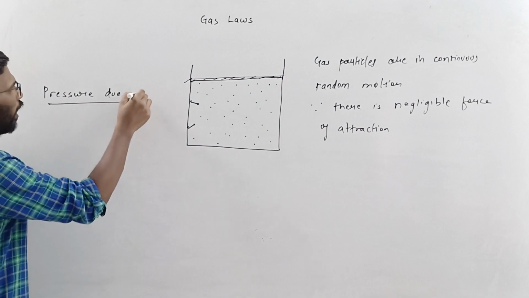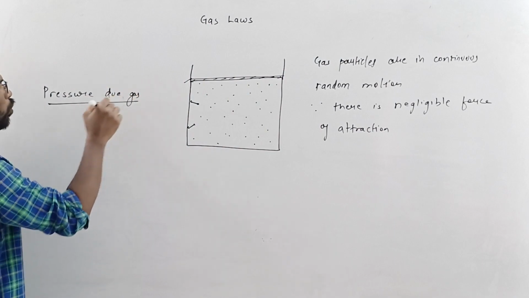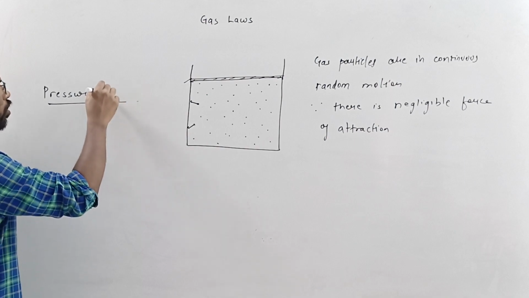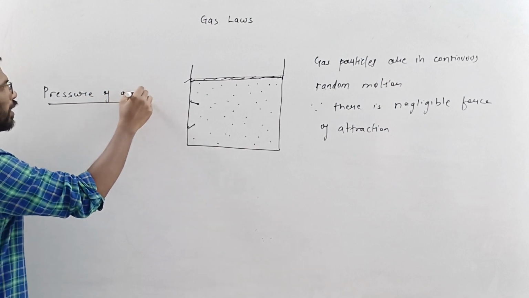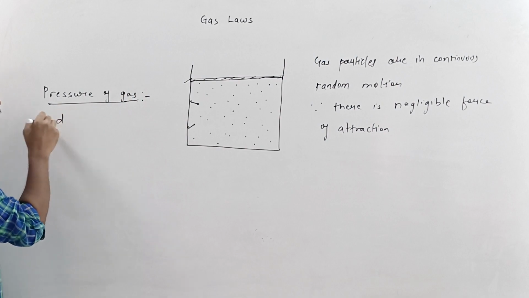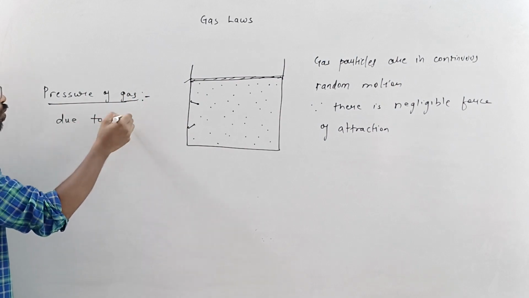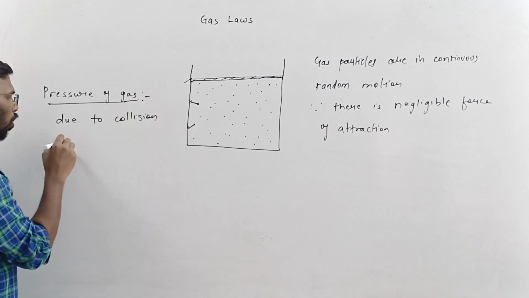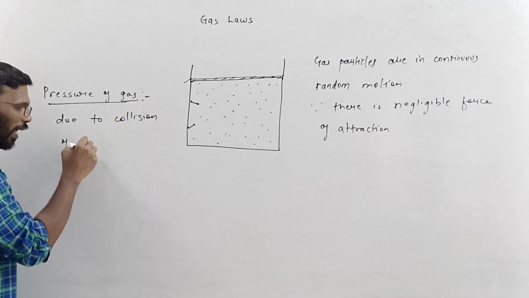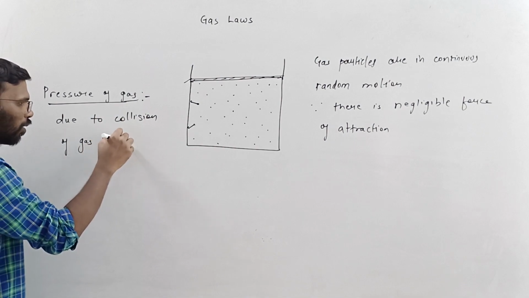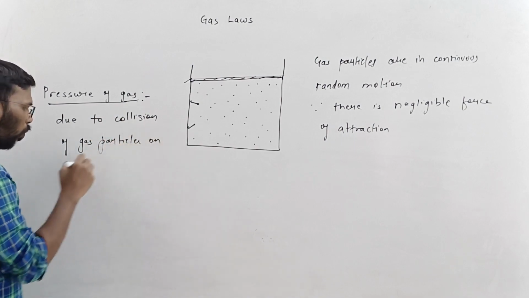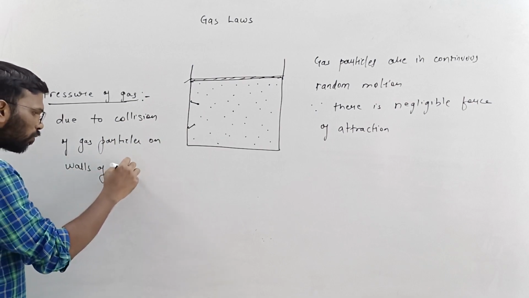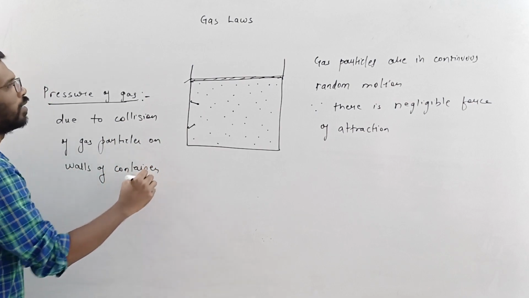So the pressure of gas is due to the collision of gas particles on the walls of the container.